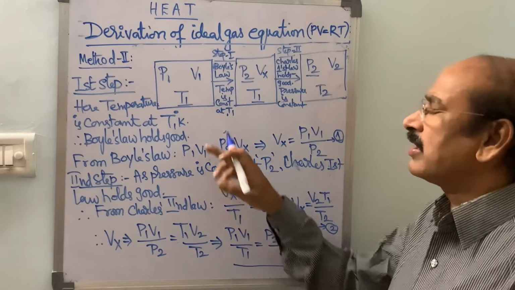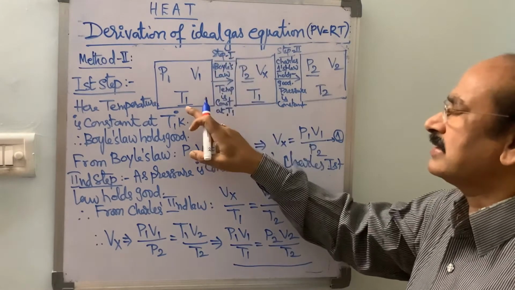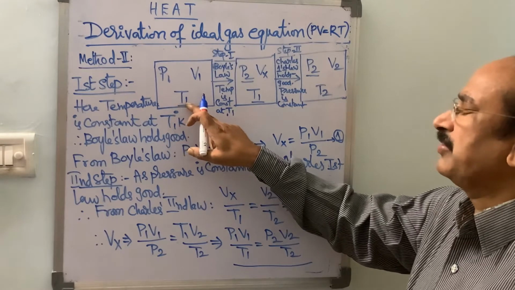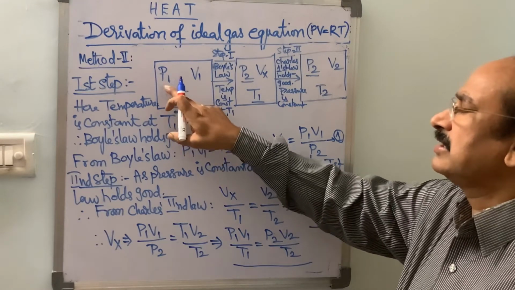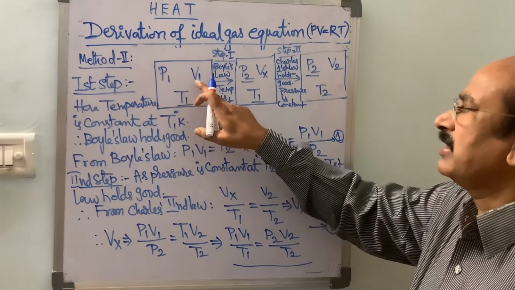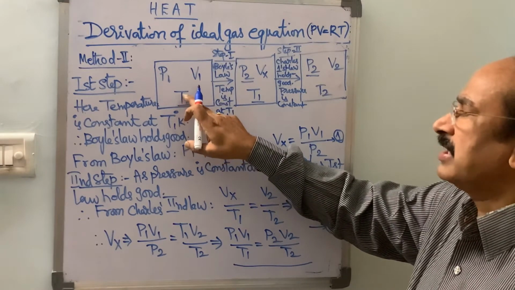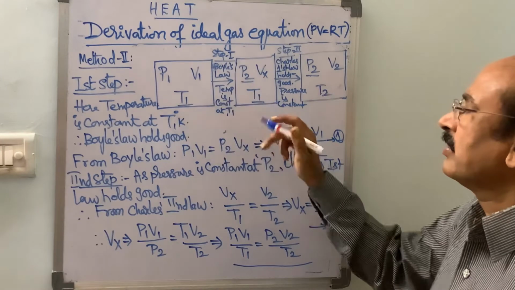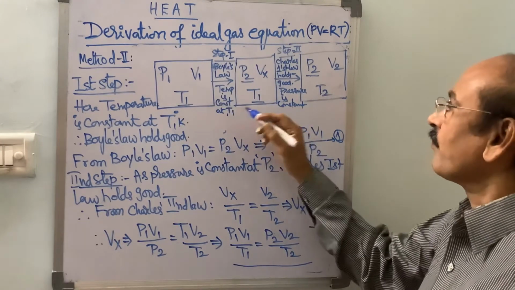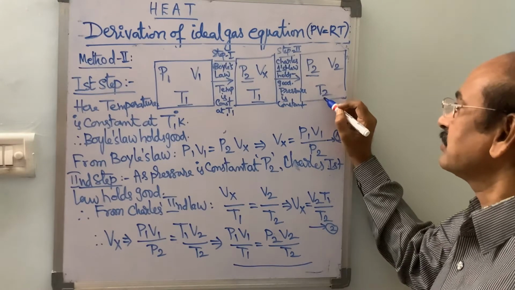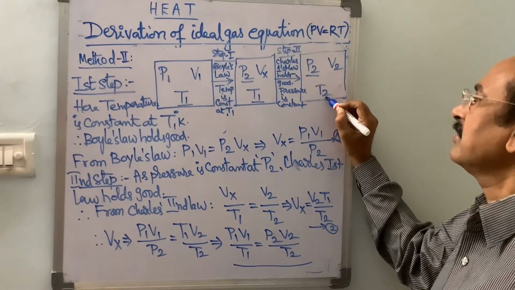So consider 1 gram mole of ideal gas at absolute temperature T1. Let its initial pressure be P1 and initial volume be V1 at initial temperature T1 degrees Kelvin, and let us raise its temperature to T2 degrees Kelvin.